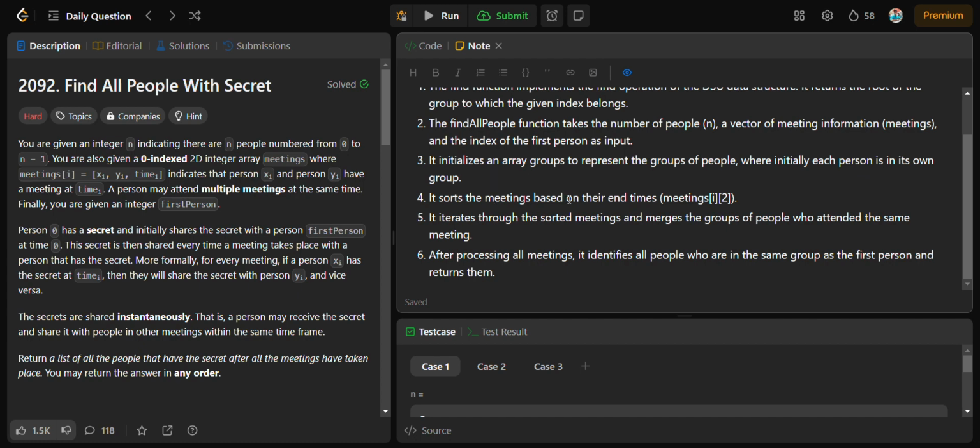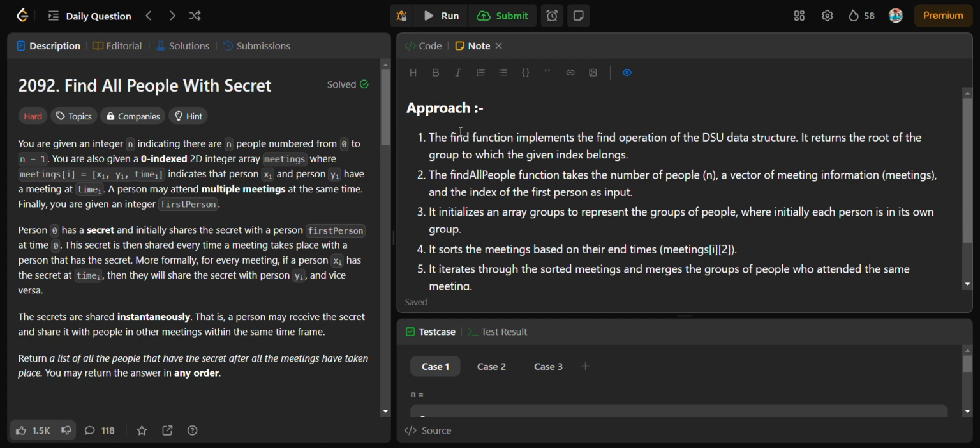Then it sorts the meetings based on their time, meetings[i][2]. Then it iterates through the sorted meetings and merges the groups of people who attended the same meeting. After processing all the meetings, it identifies all people who are in the same group as the first person and returns them.